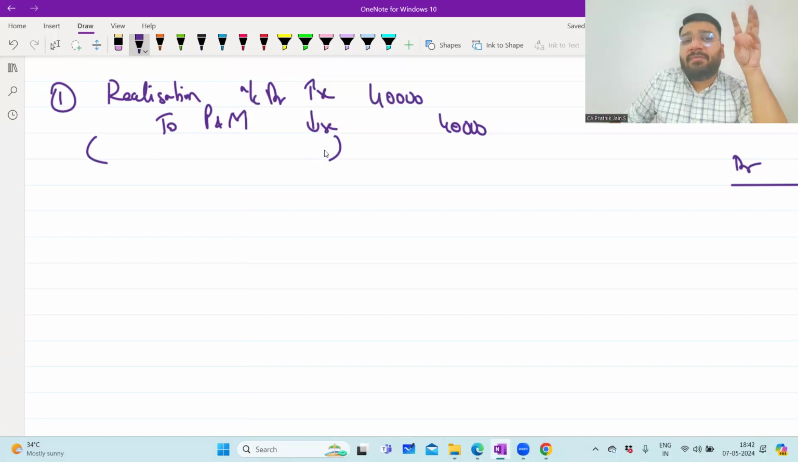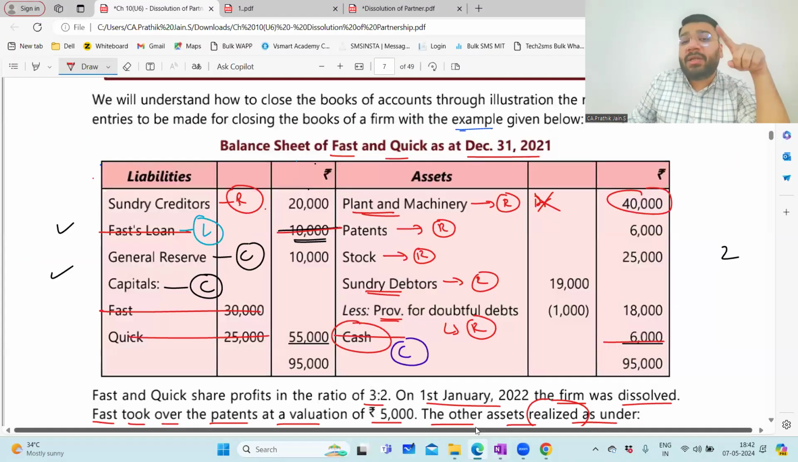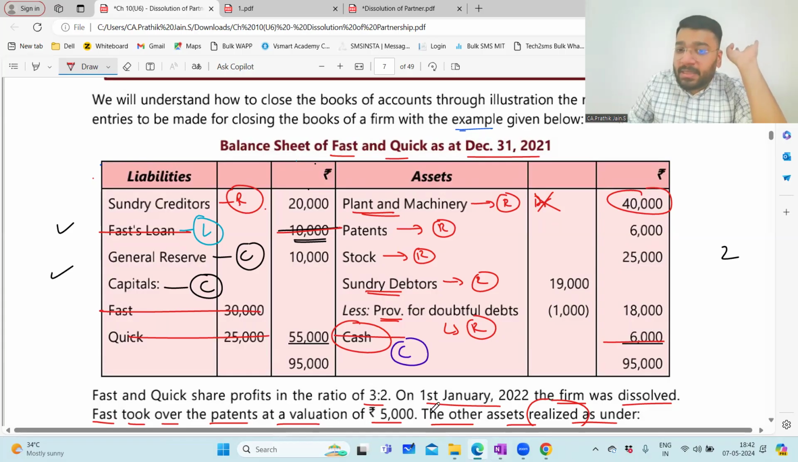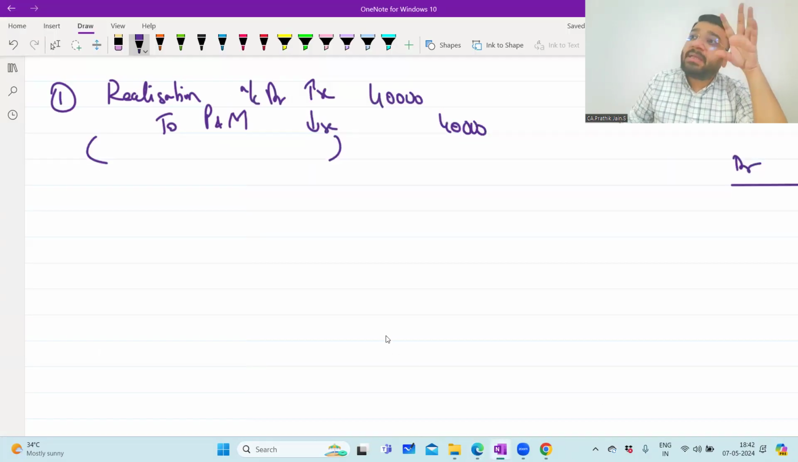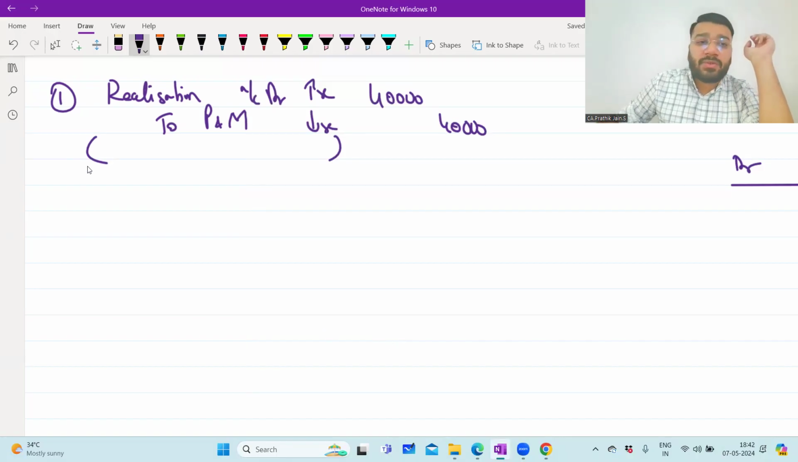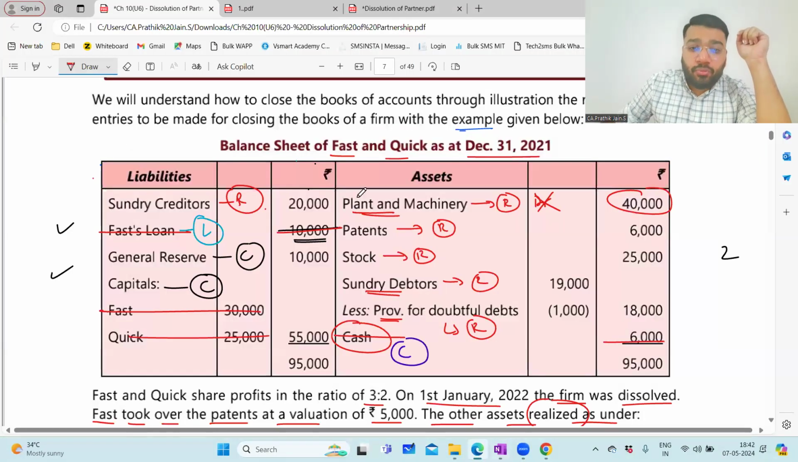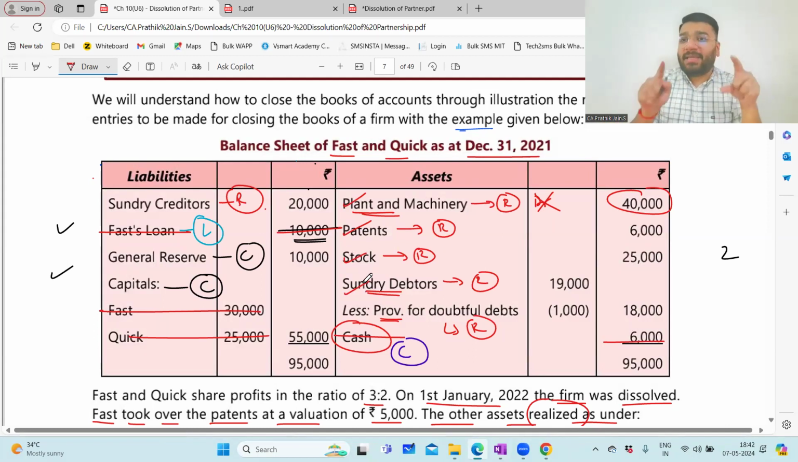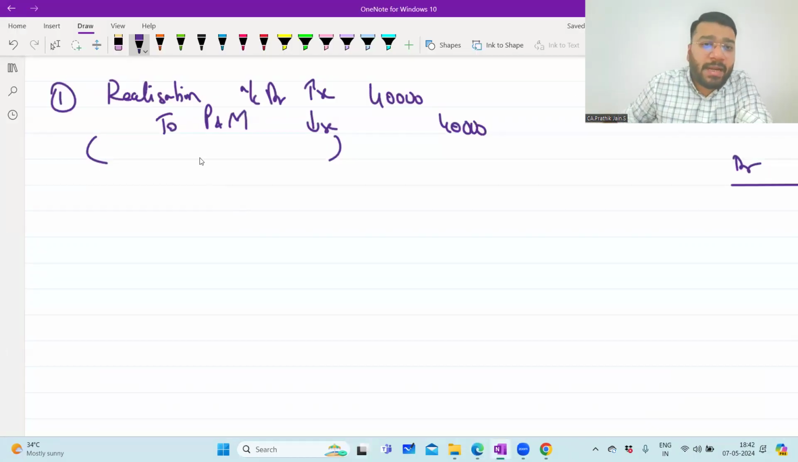Sir, instead of passing multiple journal entries, can we pass a single journal entry for transferring all the assets? It is possible. In the exam, you should do that only. Here I'm doing it separately, but in the exam you record all the asset entries in one shot. Realization account debit, to plant and machinery, to patent, to stock, to debtor. So one entry, one single narration, your game is over. You will save time.